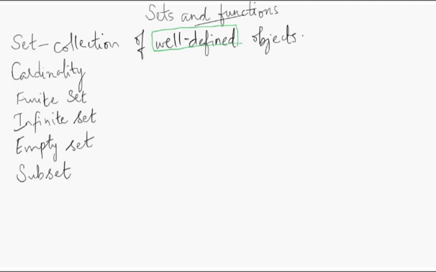On the other hand, let us say we take a set of all even numbers between 1 and 9. Let's say this is set A. Even numbers between 1 and 9: 2, 4, 6 and 8. So set of all even numbers between 1 and 9 அப்படின்னா even numbers என்னது நமக்கு தெரியும், and you also know the even numbers between 1 and 9. So the set is well defined. You have only these many elements in the set.